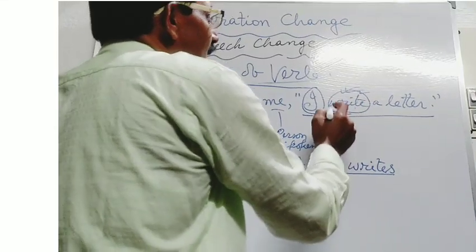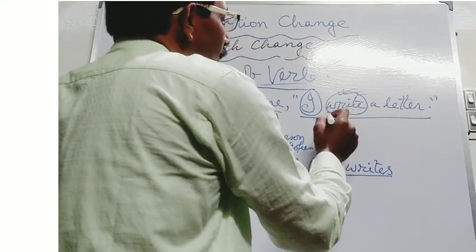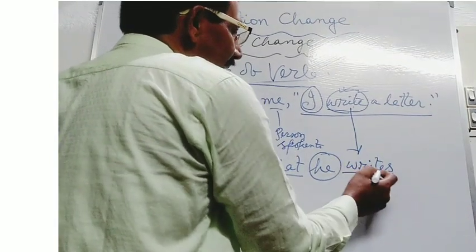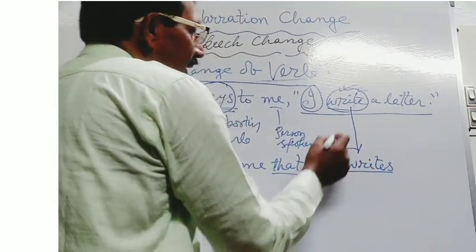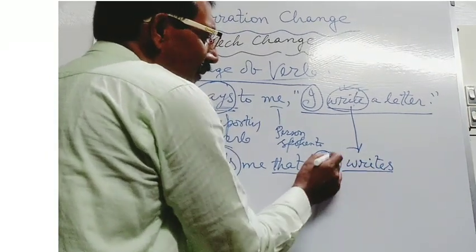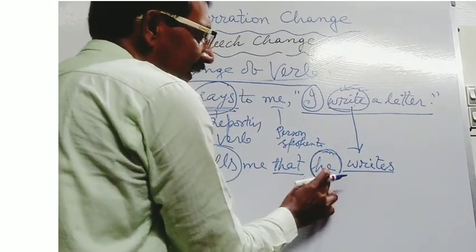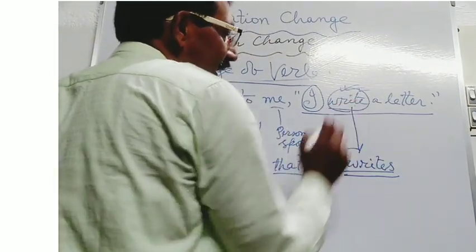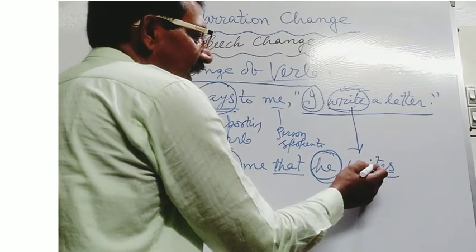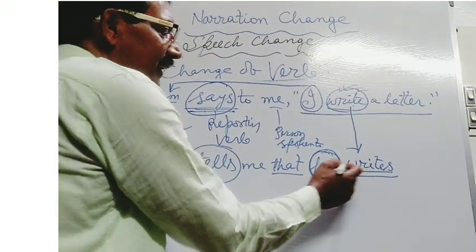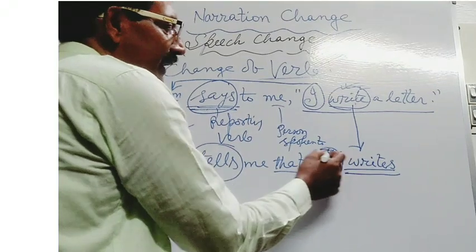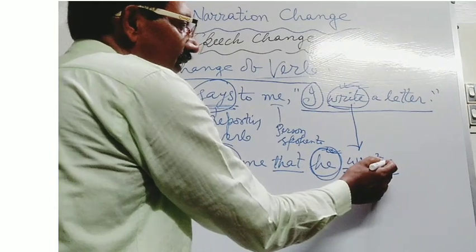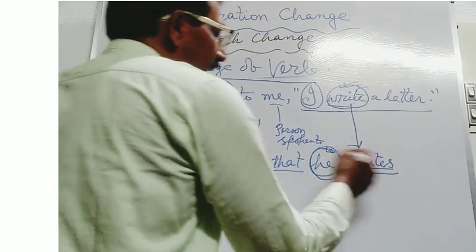Here write is there in the reported speech. In the direct speech you have seen that I write was there. But at the time of converting it, you have to write writes. Here he writes. Here it has been changed according to the person and number of the subject. As he is the third person singular number, you have to use writes, not write. Here writes will be the correct use of present indefinite verb as there is the third person pronoun in singular number. Here it will be added with s or es. He writes a letter.